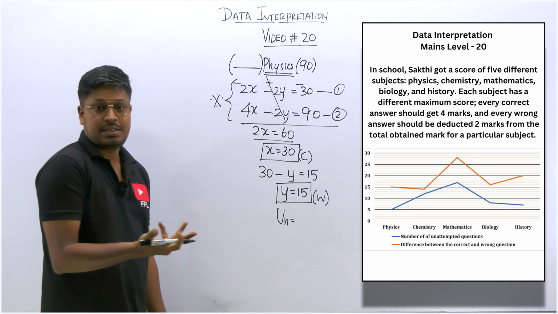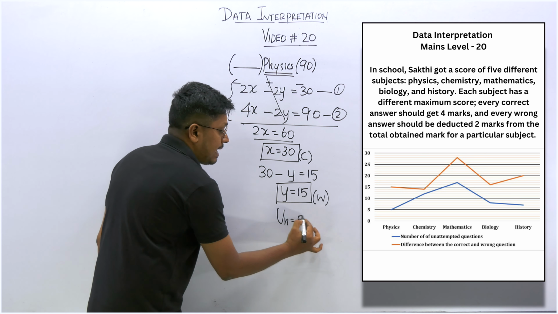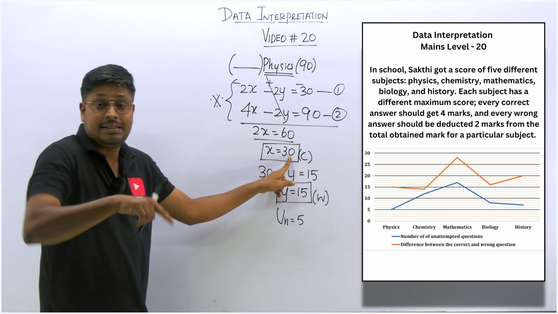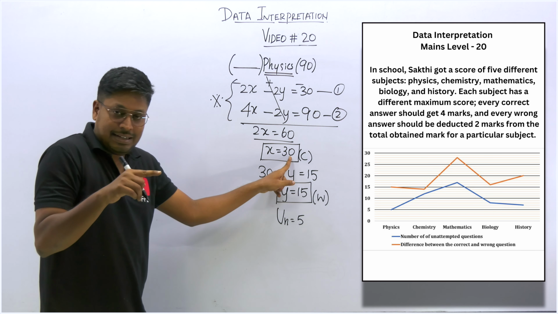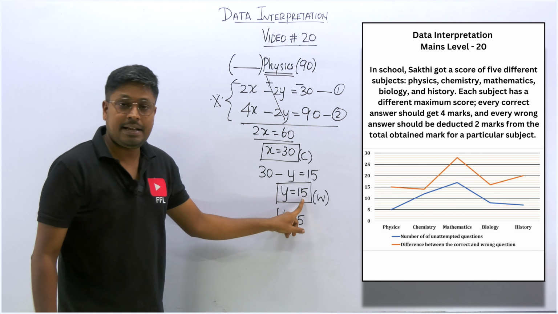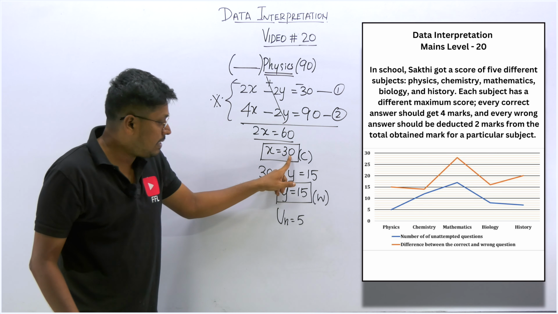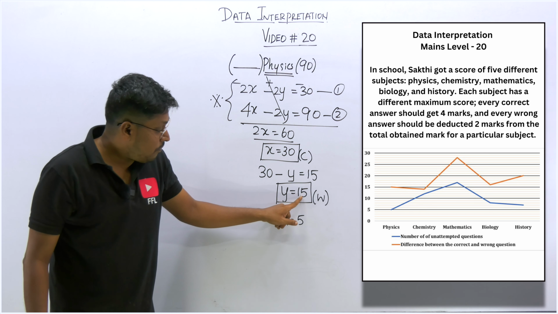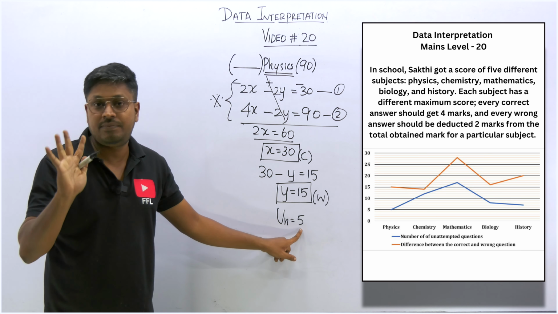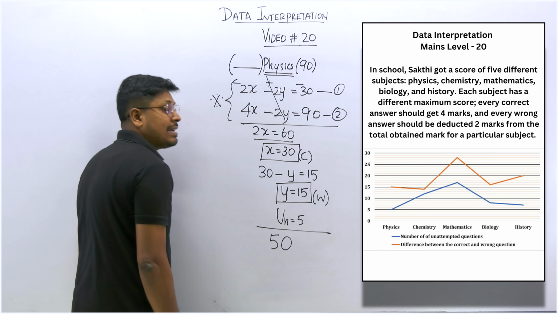He left some of the questions in the exam. That is also given in the chart, the blue color line. You can see 5 questions are unattempted. So he answered 30 questions correctly and made mistakes in 15 questions. So 30 plus 15 will be 45. The unattempted questions are 5. So 45 plus 5 will be 50, which means the total number of questions asked in the physics exam is 50.